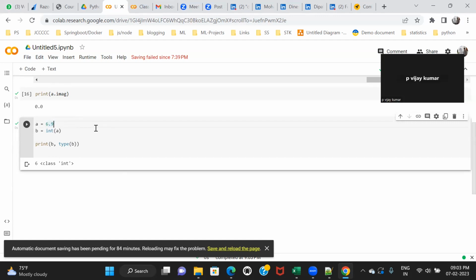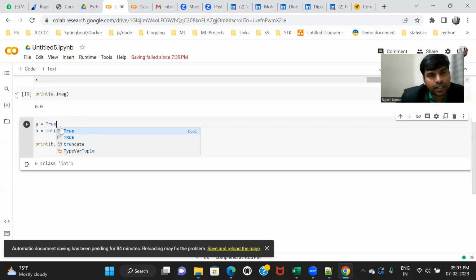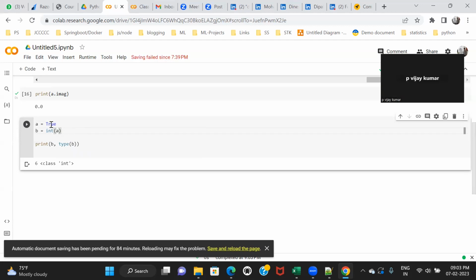Let's suppose I have a Boolean type, true. If I'm converting true into int, what can be the result? Do you think it is convertible? True into int shows 1. True is always 1, false is always 0. Let's suppose I am using false. It will be 0.